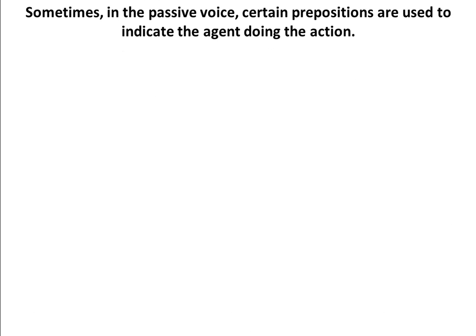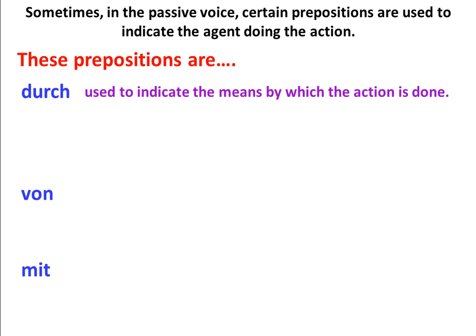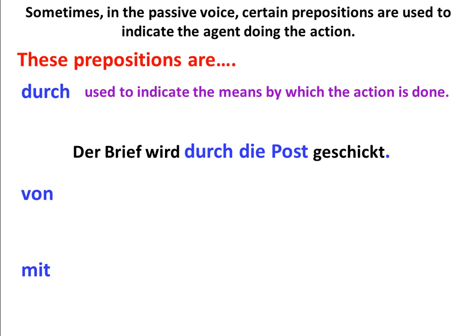Sometimes in the passive voice, certain prepositions are used to indicate the agent who is doing the action. These prepositions are durch, von, and mit. Durch is used to indicate the means by which the action is done. Durch by itself means through. For example, der Brief wird durch die Post geschickt, saying the letter was sent through the post, or is being sent through the post. Durch is an accusative preposition, so die Post stays die Post.